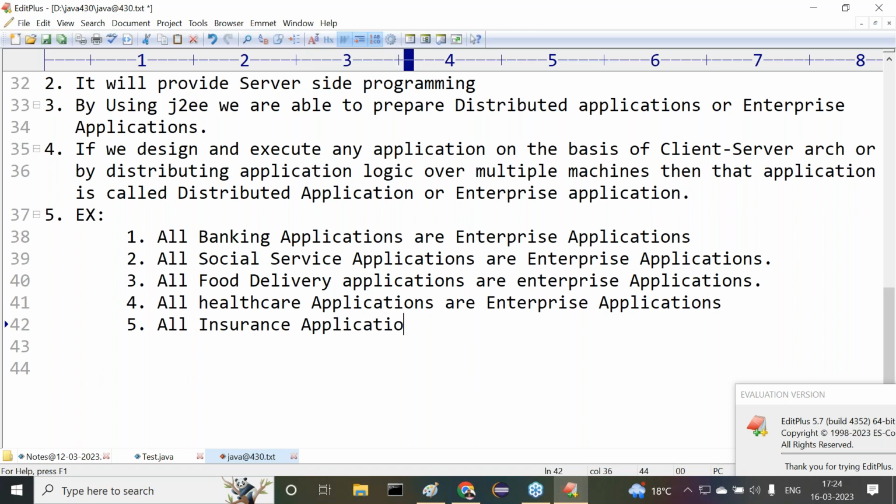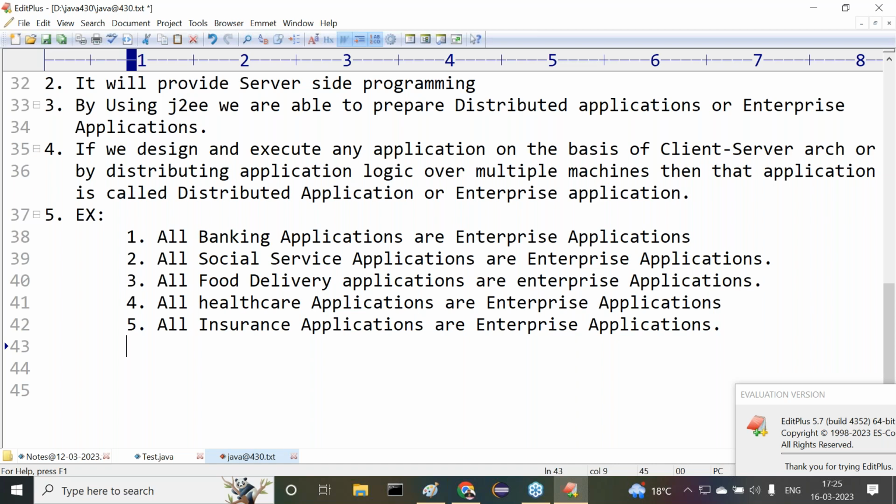All insurance applications are enterprise applications. Nowadays many insurance policies are available, and people attempt to take policies in the insurance department. Many private insurance agencies are available, like Bajaj Insurance or Tata Insurance. If we apply for one policy, they automatically track you, they collect money every month or at some time duration, and everything about you is provided there. That is also an enterprise application.